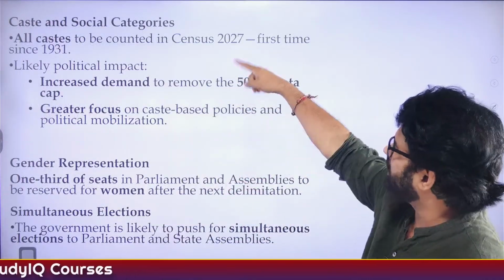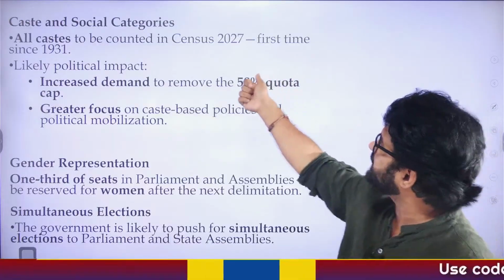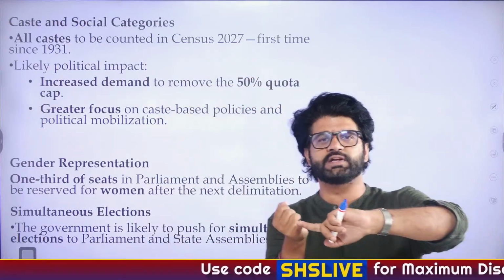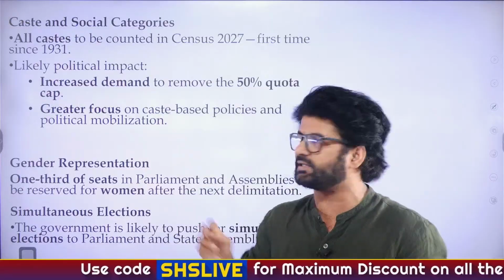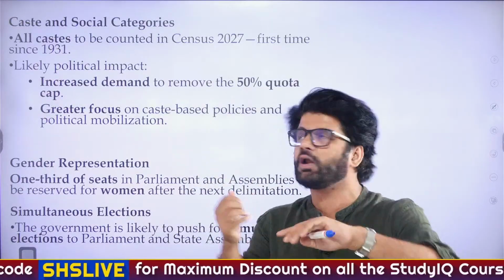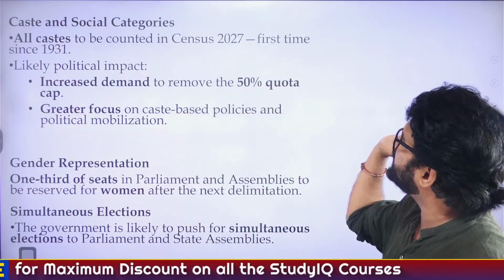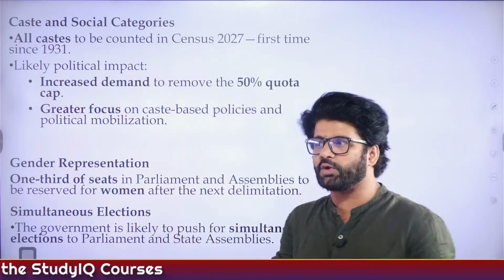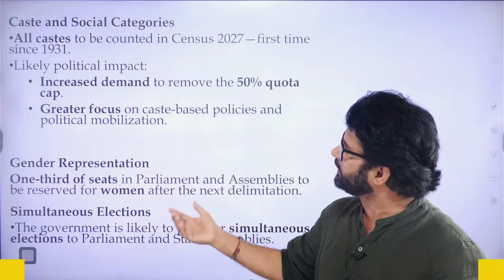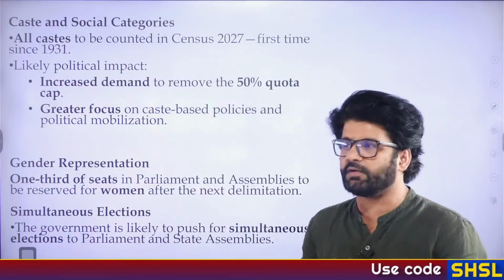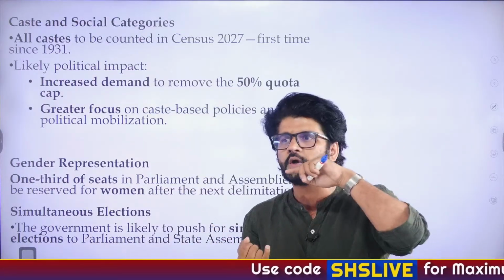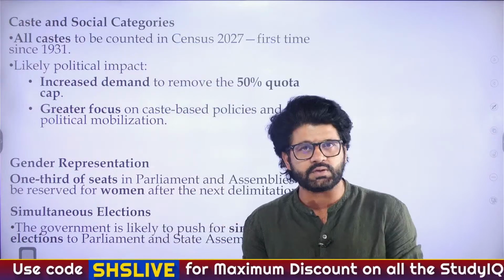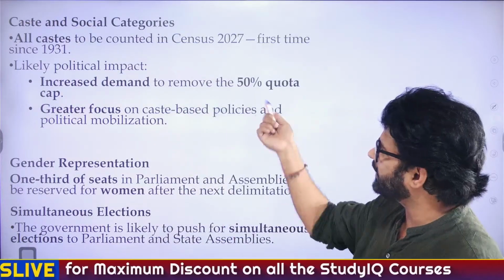So all castes are to be counted in the census 2027. Again, this is the first since 1931. We are talking about how the census will be the first digital census. The second point was how all castes will be counted in this census 2027. We talk about development, education, health, but believe it or not, even today, when it comes to polity, when it comes to casting votes, caste, religion, region play a major role. So again, likely political impact.